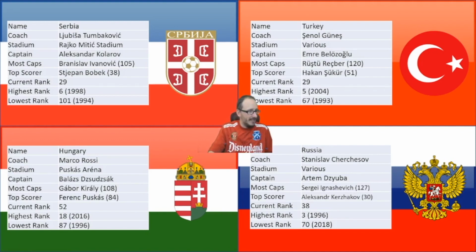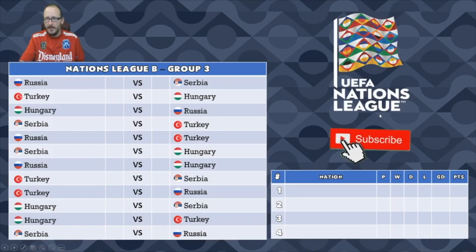So let's take a look. That's the nations that make up this group. What about the games then? This is what we're here to talk about, really. So this is Nations League Group B, Section 3, and it will be starting off on the 3rd of September.